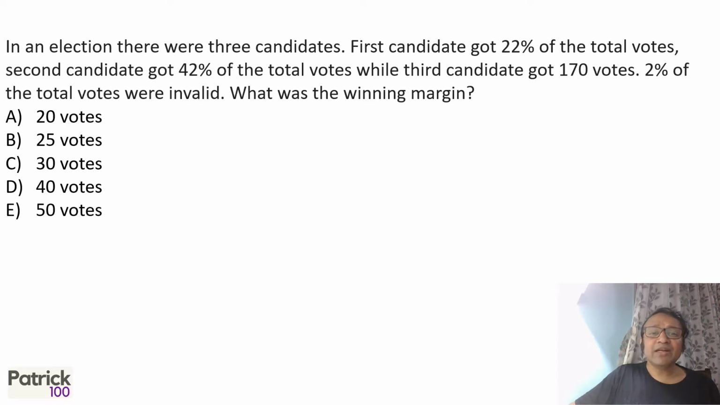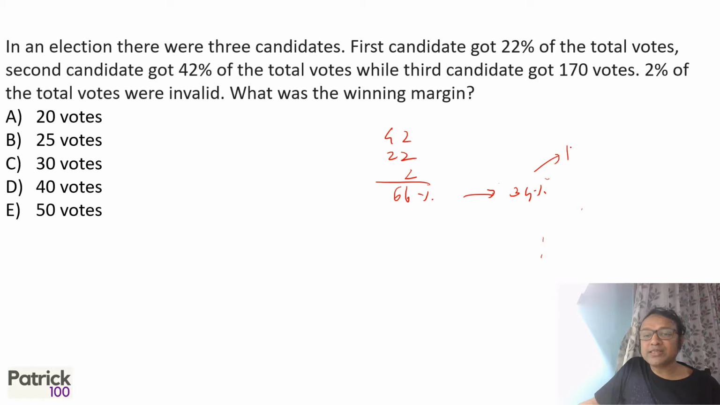So in an election, there were three candidates. The first candidate got 22, second got 42, and 2% of the total votes was invalid. The third candidate got 170 votes. First of all, we'll find how much the third candidate got. The first two got 42 plus 22, which becomes 64. 64 plus 2 will become 66%. So the third candidate must have got 34%. So 34% is nothing but 170 votes, 5 times.